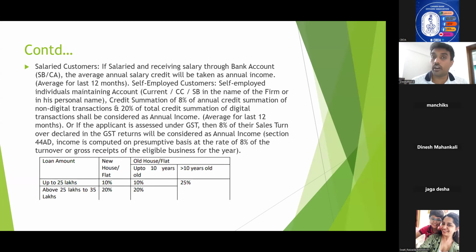So this you need to study in depth, because there is a slight change with regard to the general housing loan, where it was up to 30 lakhs, 10 percentage, and 30 to 75, it was 20 percentage, and above 75, it was 25 percentage. Here, the loan amount slightly varies with regard to margin. That is, if the loan amount is up to 25 lakhs, the margin is 10 percentage. Above 25 to 35 lakhs, it is 20 percentage. And the same margin is uniform for both cases. That is, above 10 years old building means the margin is 25 percentage.